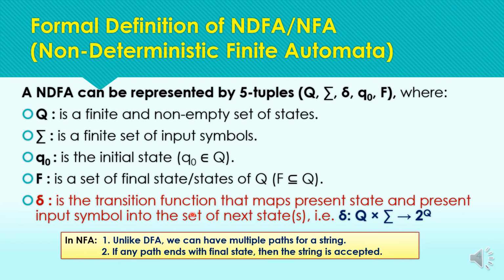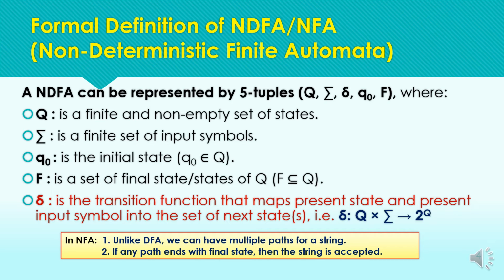Another thing to note here is that unlike DFA, we can have multiple paths for a string from the initial state. In DFA, whenever we were showing acceptance or rejection for a string, we always had a single path from the initial state, and if that path ends in the final state, the string is accepted, and if that path ends in a non-final state, the string is rejected.